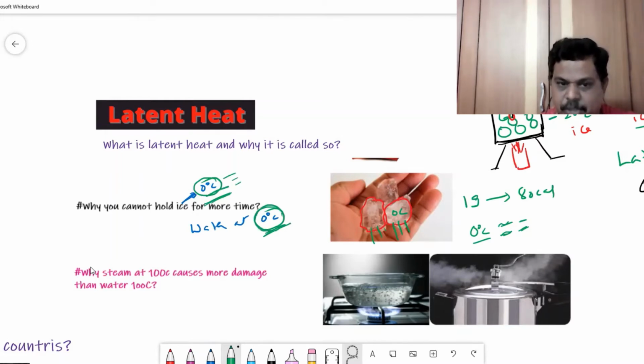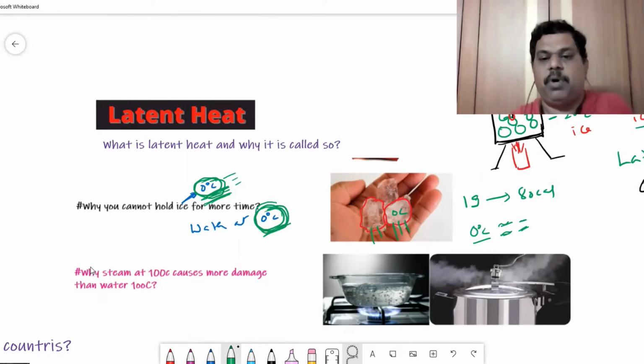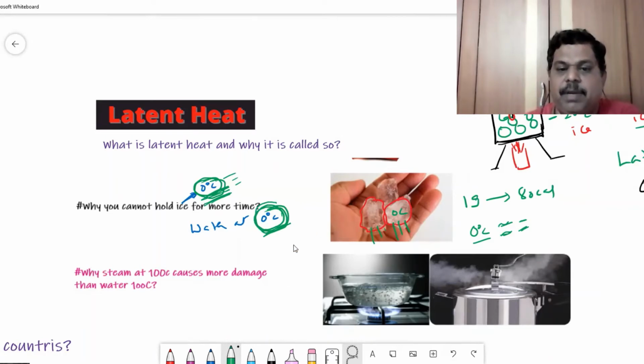But water at 0 is all in liquid state. It won't absorb much energy. It will absorb energy only to raise the temperature. But here there is a change of state also involved. So ice at 0 absorbs more energy when compared to water at 0. That's why we feel uncomfortable holding ice blocks in the hand when compared to water at 0.